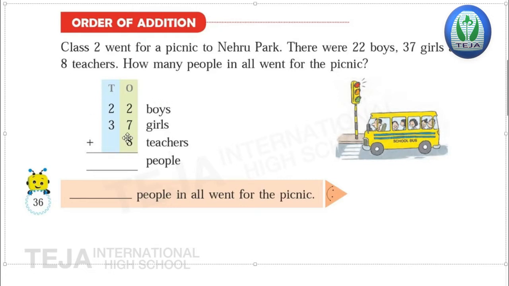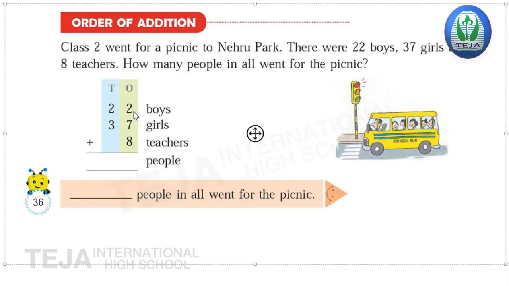Okay, children? Look here. 22 boys, 37 girls, 8 teachers. Now add all these three, you'll get the total strength of those who went for the picnic. Now here, first of all, we have to add the digits in the ones place. Here the digits in the ones place are 2, 7, 8. We'll add first 2 and 7. Then the total will be added to the 8.